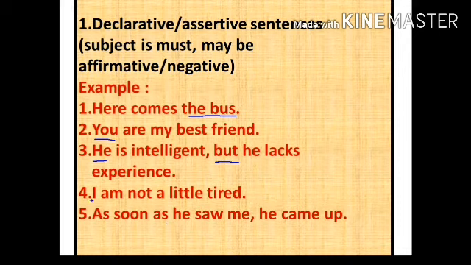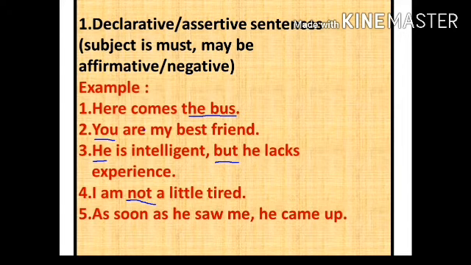The fourth example we will see: "I am not a little tired." In this example, "not" comes, but no problem. If "not" comes, at that time also we can say it is a declarative sentence, because in this kind of sentence the subject is the most important thing. In any sentence, if a subject comes, it is called a declarative or assertive sentence.